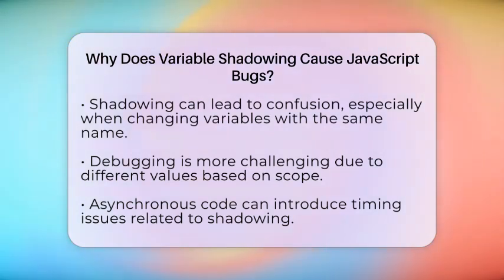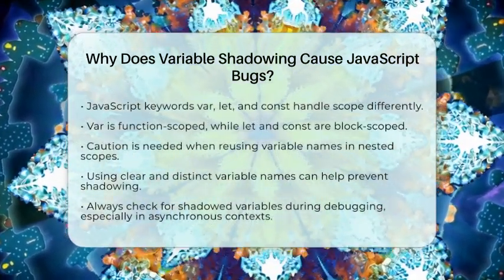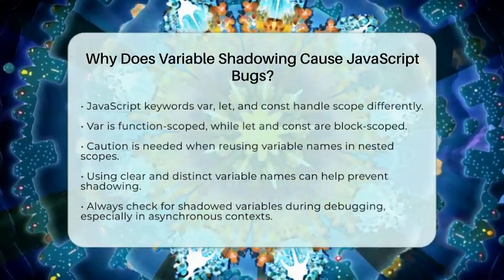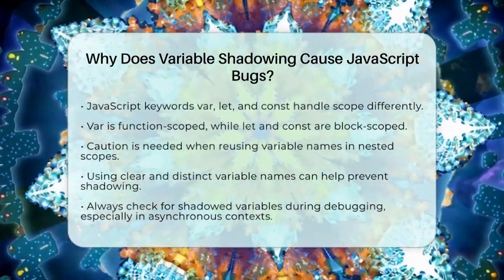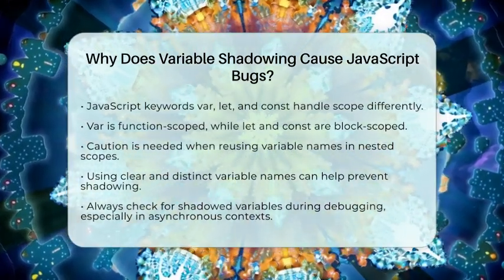To avoid these issues, always be mindful of where you declare your variables. Reusing variable names in nested scopes should be done with caution. Using clear and distinct variable names can help prevent accidental shadowing. Understanding the differences between var, let, and const is essential for writing predictable code.